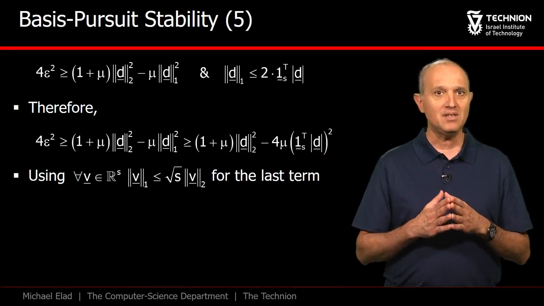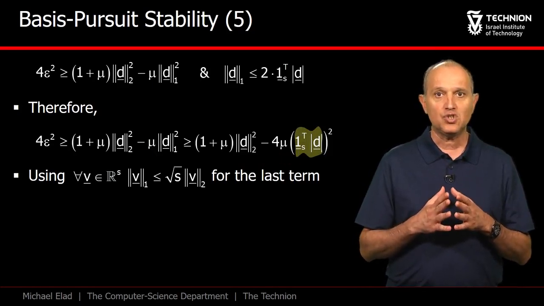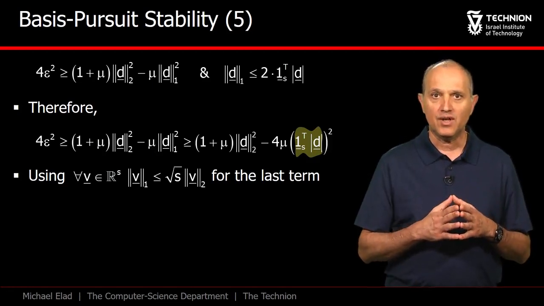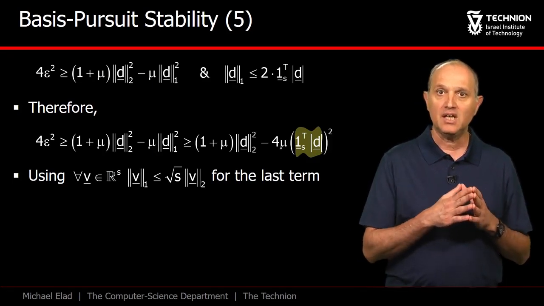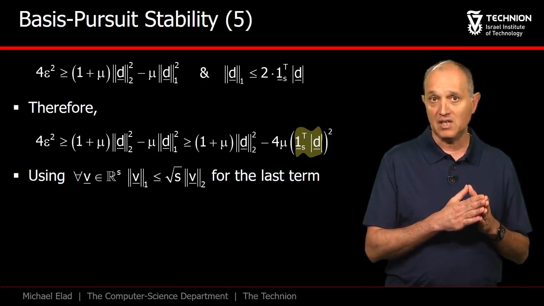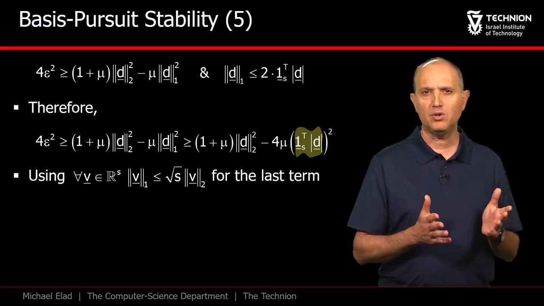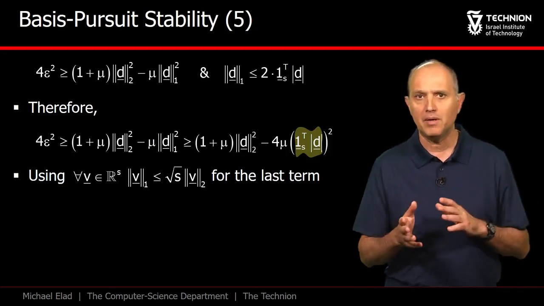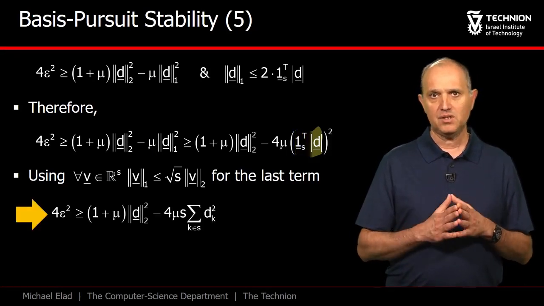Our next step is a bit delicate. The sum of the S on-support elements from the absolute of the vector d could be considered as a sort of an L1 norm over an S-long vector. We do know that for any vector of length s, its L1 norm can be upper bounded by its L2 norm times the square root of its length, s. This statement is part of a much wider property of norms, claiming that all norms are equivalent, and every norm can be upper and lower bounded by another, with proper non-trivial constants. Using this, we get to the following expression,